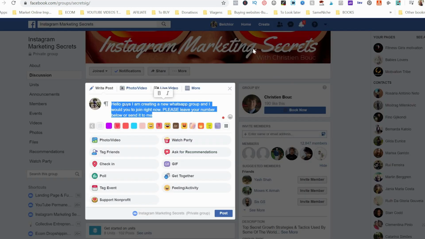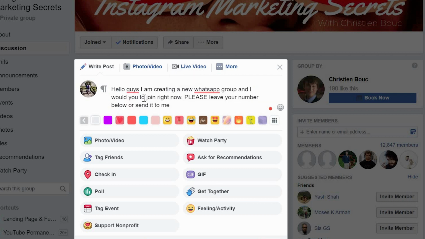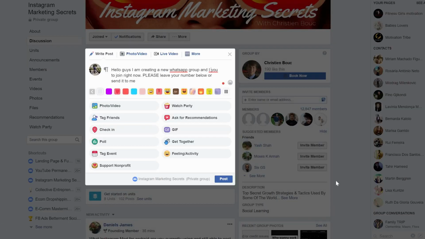As you can see, I have this tab already opened. Hello guys, I'm creating a new WhatsApp group, and I would like you to join this group right now. Please leave your number below or send it to me, or just DM me, right? And then you post. After that, some people are going to send you their number. When you get their number, invite them to the group that you created on WhatsApp.